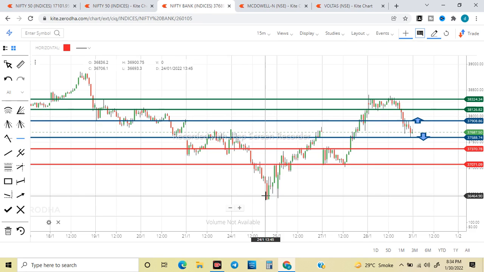But for intraday, I am satisfied with this particular target, or else if I get a chance, I will keep trailing unless and until my trailing stop loss is taken, I can book some profit.